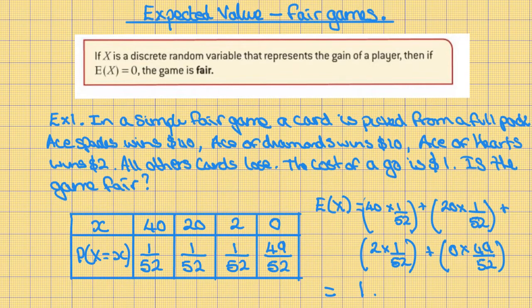But we have not taken into account the cost of the game, so we need to subtract 1. So the expected value is 1 minus the $1, which equals 0. Therefore, because the expected value is 0, the game is fair. There will be no winners and no losers on average.